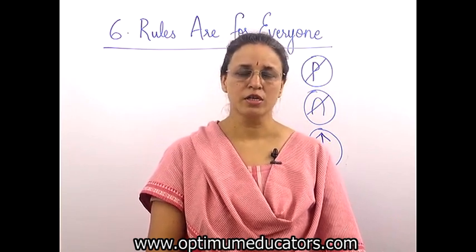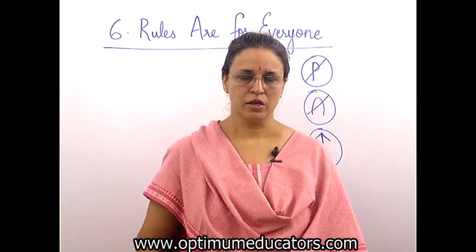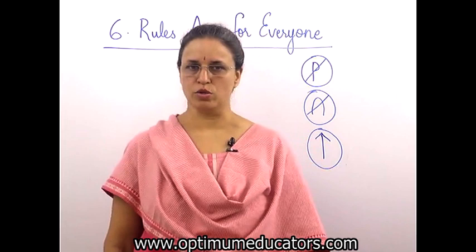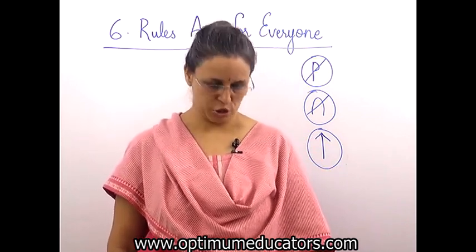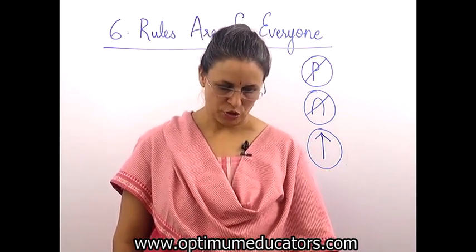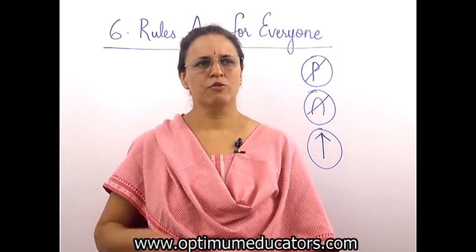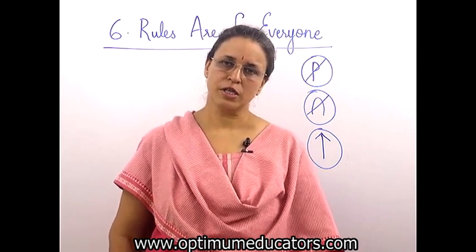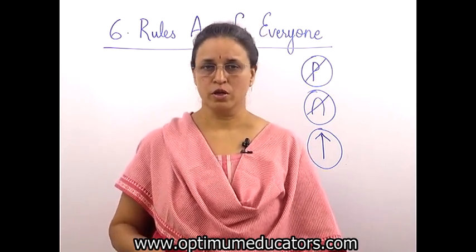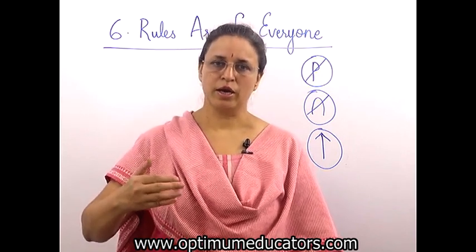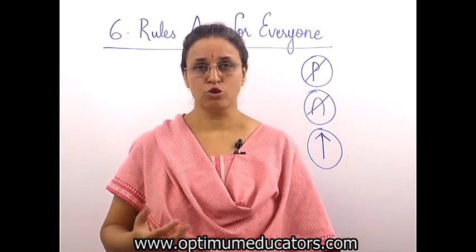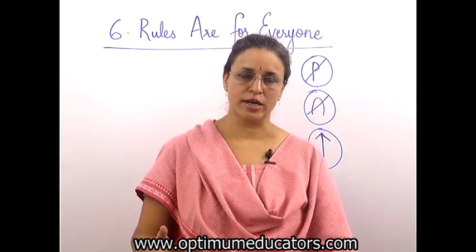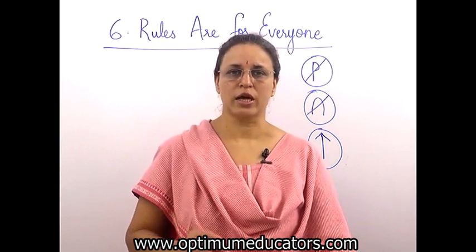What is equality? समानता. सभी समान है, सभी same है, तो rules सभी के लिए है. Nobody is supposed to break rules. And if you break rules, you can be punished. Changes in rules for society. Now, suppose 50 years ago, 100 years ago, some rules were made. Is it okay if same rules are going on today also? No. Time to time, according to the need of the time, we have to change the rules. So now let us see this changes that we make in society in the rules according to the time.